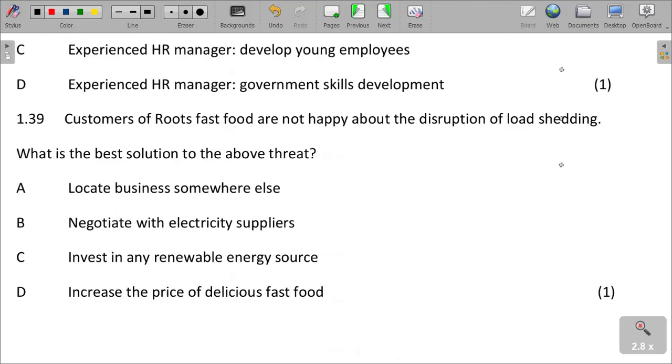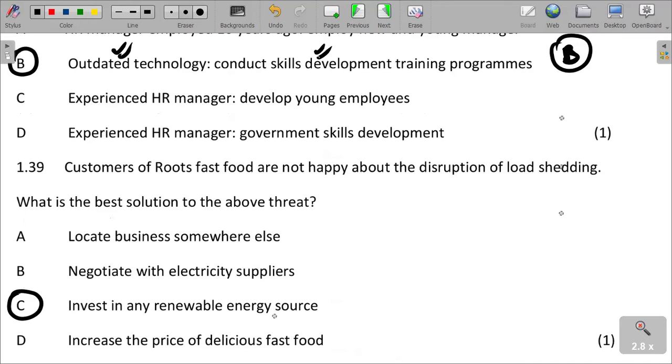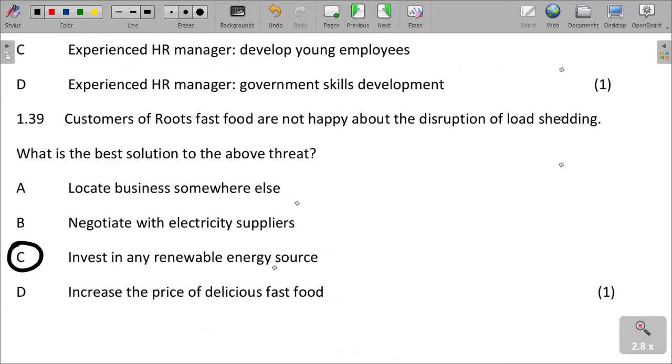That cannot be. We are saying that in order for them to survive load shedding, we need to have greener or better sources of energy. So investment in any new renewable source of energy, which we can talk about solar energy, as part of a source of energy that we can use instead of load shedding. We can talk about geothermal energy. We can talk about every other source of energy that can be available, that can be used instead of electricity.